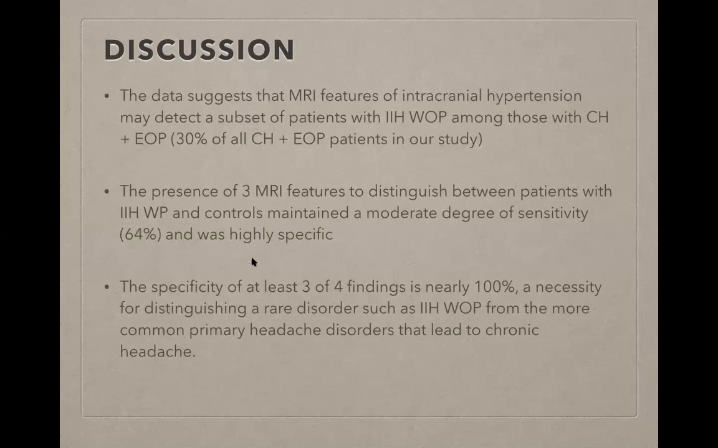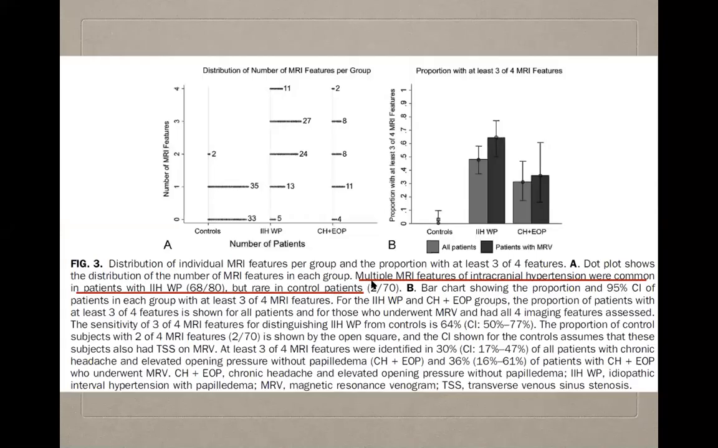The data also shows that MRI features may detect a subset of patients with IHWOP among those with chronic headaches with elevated opening pressures. The specificity of using at least 3 or 4 findings is nearly 100%. If you use only 3 features, then sensitivity is 64%. So that's why we need 3 or 4 findings to diagnose a rare condition like IHWOP. We can see here that in patients with IHWOP and CH, more than 2 features are present in these groups, whereas in the control groups, 2 to 3 features are present in very few patients.